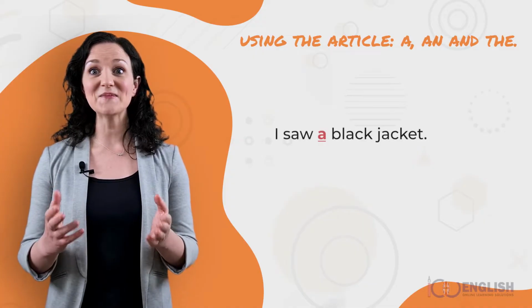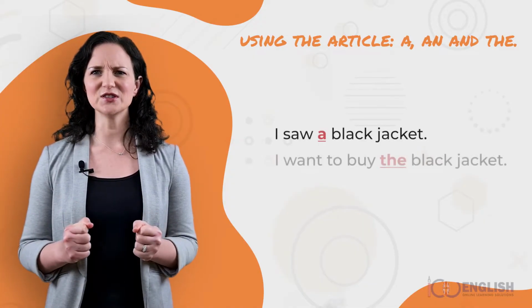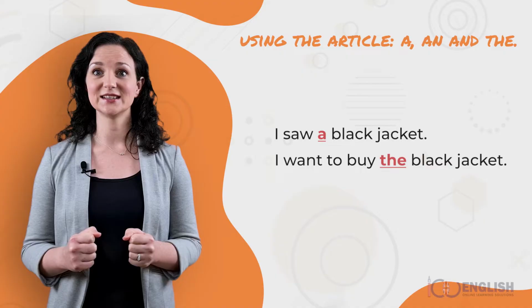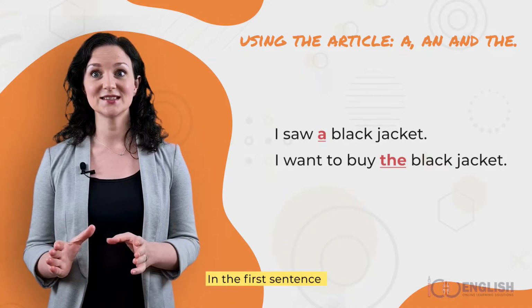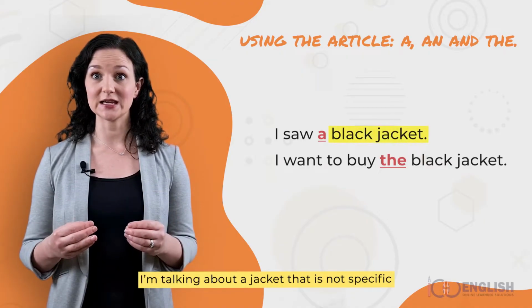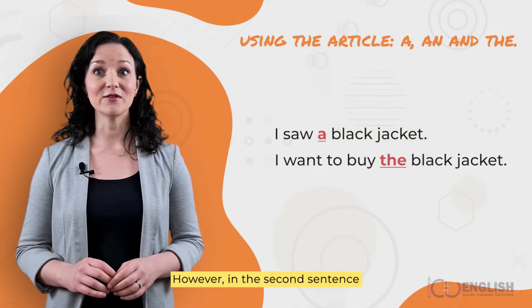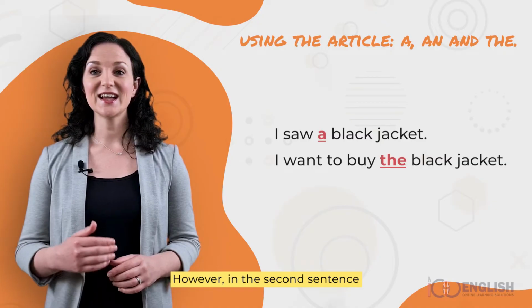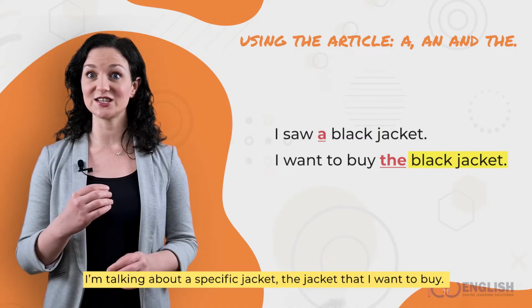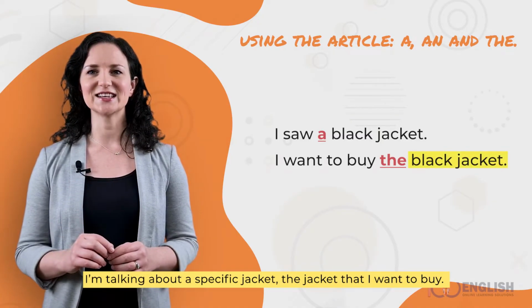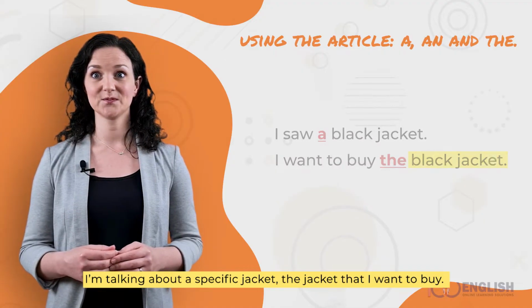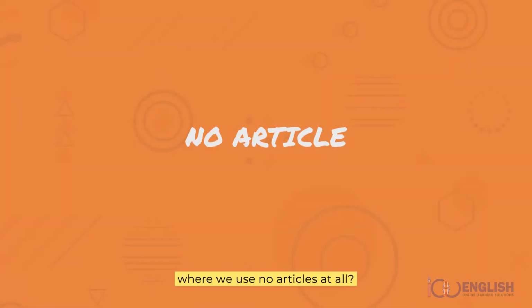I saw a black jacket. I want to buy the black jacket. In the first sentence, I'm talking about a jacket that is not specific. It's one of many. However, in the second sentence, I'm talking about a specific jacket, the jacket that I want to buy. Are there any cases where we use no articles at all?